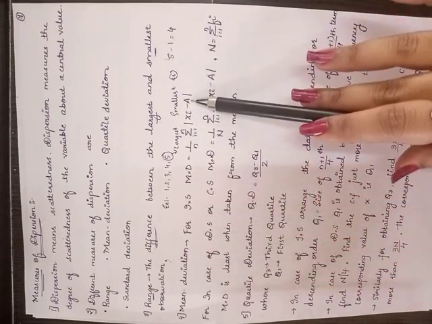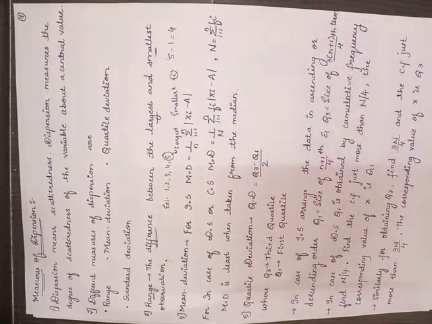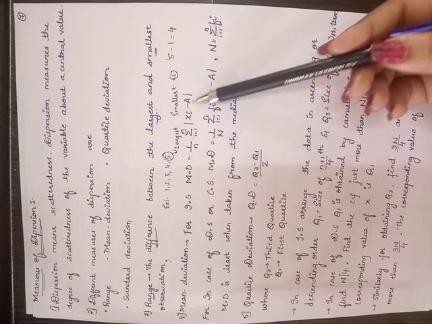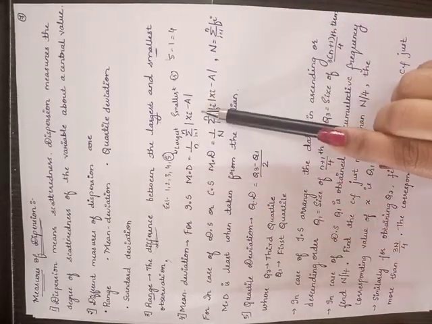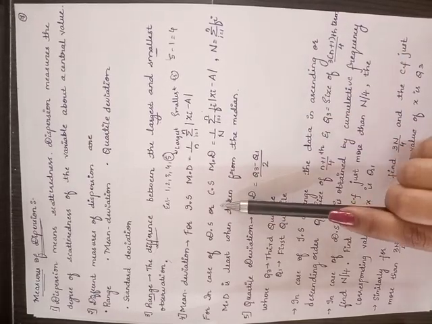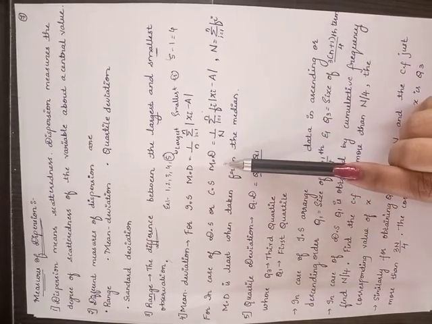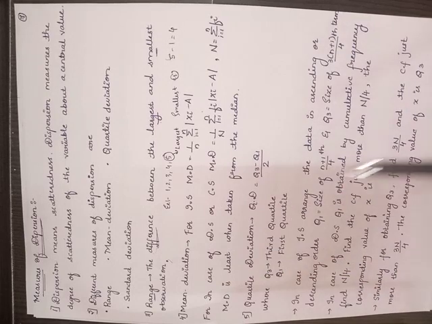Mean deviation is nothing but you are going to consider the assumed value here, and later you are going to just substitute the values in this. I am going to solve for individual whenever observations are given. And in case of discrete and continuous, you are going to consider the values. That is, in case of discrete we have observations and frequencies, and when it comes to the continuous series we have class interval frequencies.